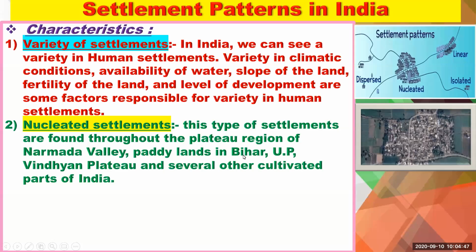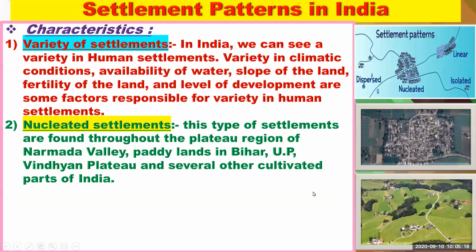In these states, like Bihar and Uttar Pradesh, we can see nucleated settlements, and some part of Narmada Valley and Vindhyan Plateau is also covered by these. And in the second picture, this is the satellite image, and we can see the houses are very close to each other, and this is the nucleated settlement.